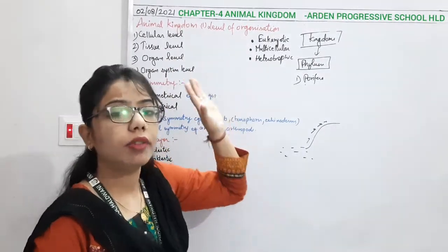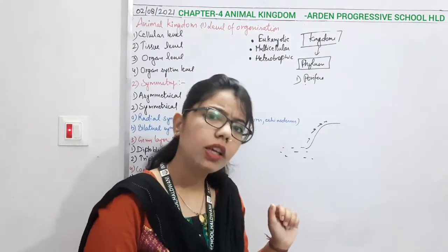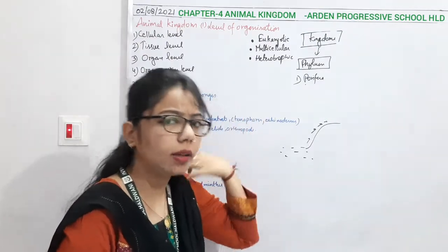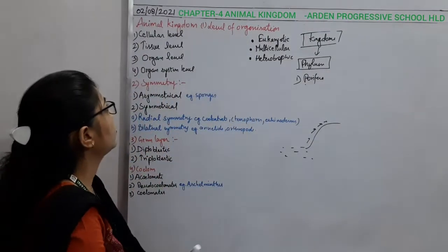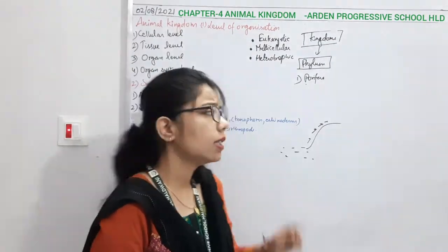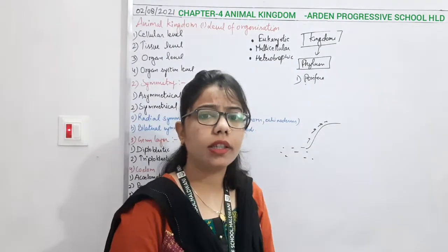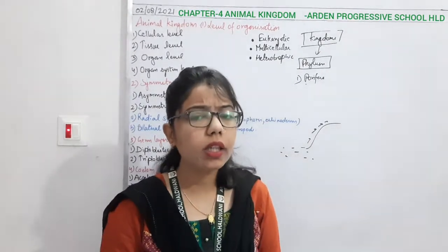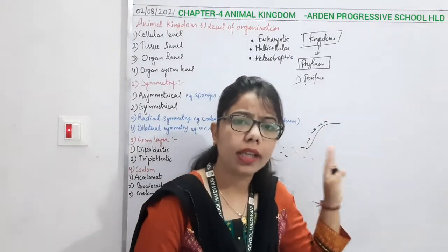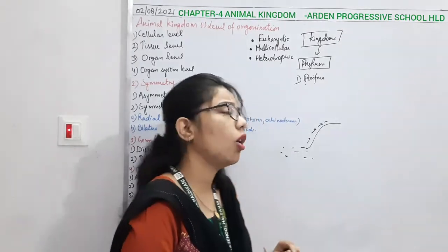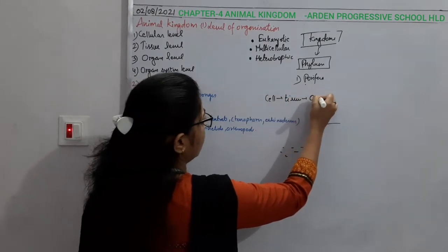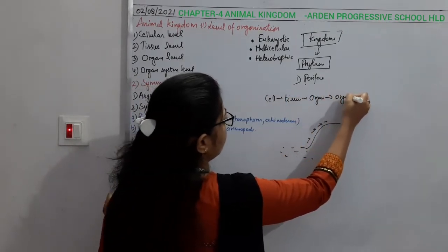It means that we know the body is an organized form, right? So at which organizational level is the body present in the case of the animal kingdom? Here we can say that we have four levels, and according to the hierarchy: cell, then a group of cells, known as the tissue, a group of tissues forming the organ, a group of organs forming the organ system, and then there will be an organism. Okay, so this is the sequence for any organism: cell, tissue, organ and organ system.